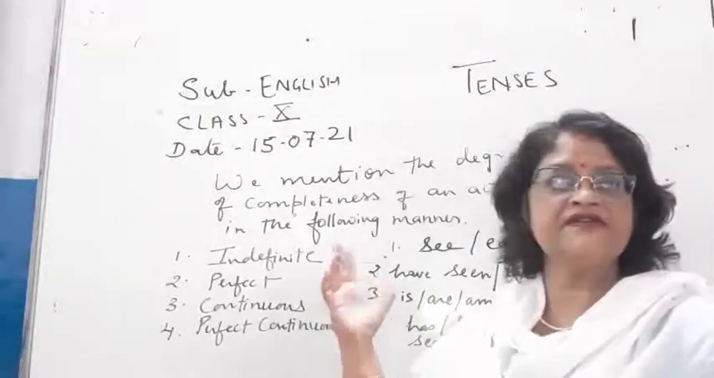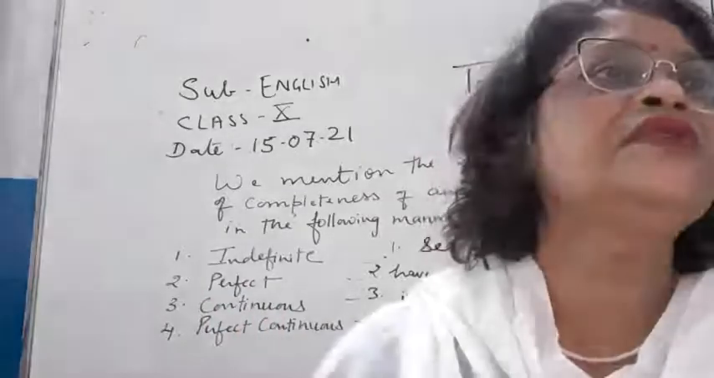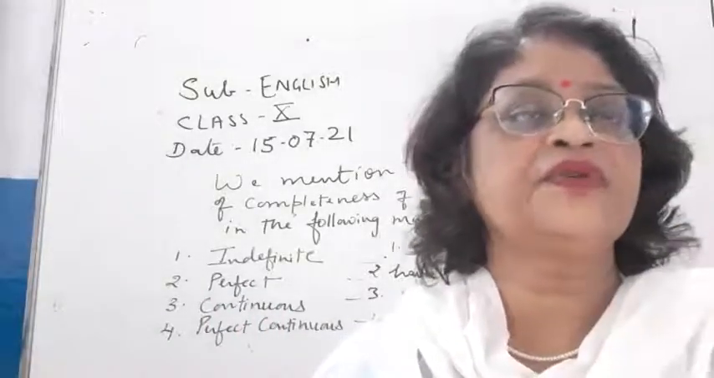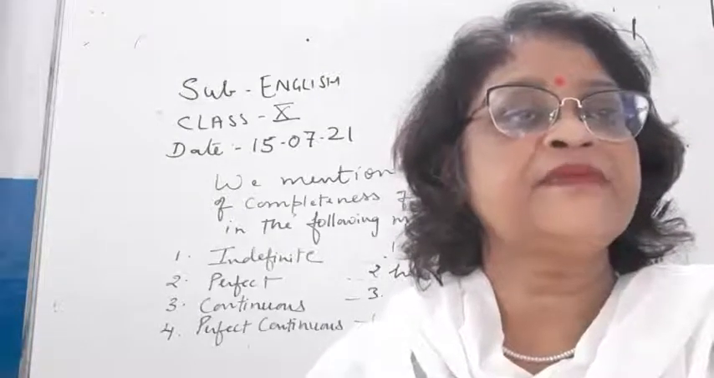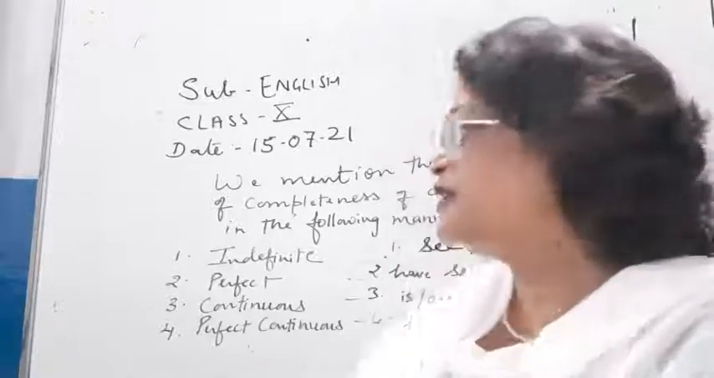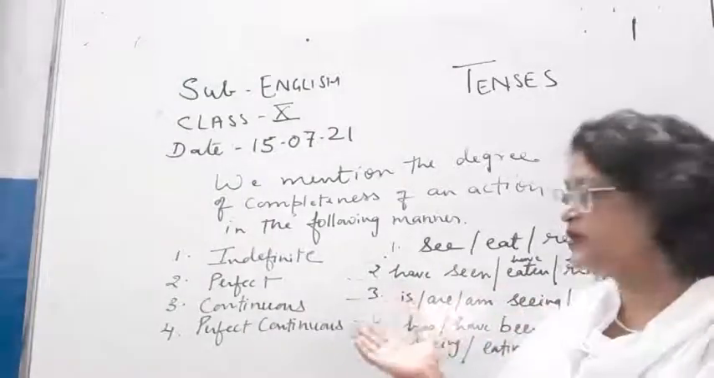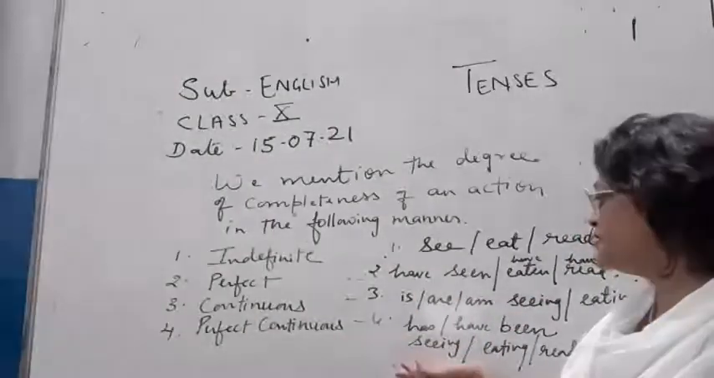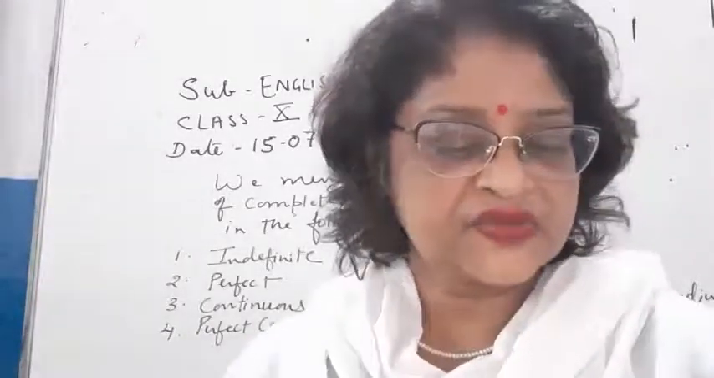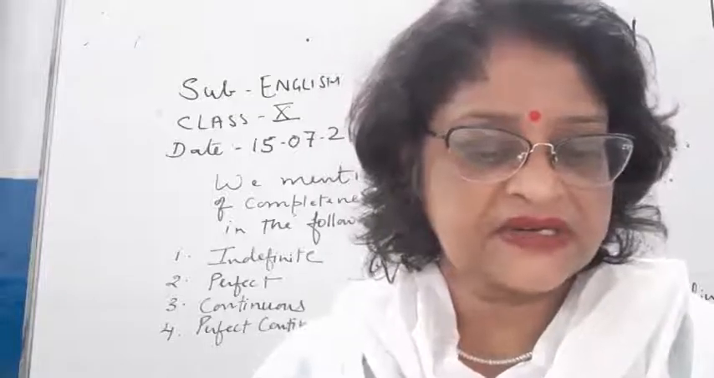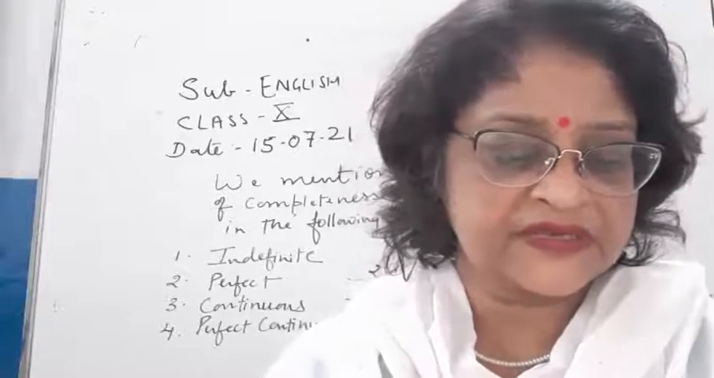In indefinite tense, we know that an action has been there. Whether it is continued or not, that we don't know. In perfect, the action is completed or is going to be completed. In continuous tense, the action is continuing. And in perfect continuous, children, the action has started in the past, but it is still in progress.